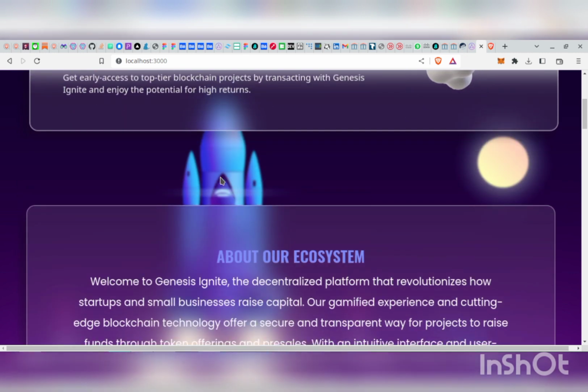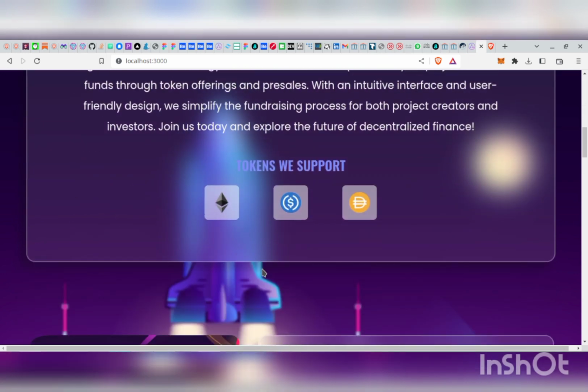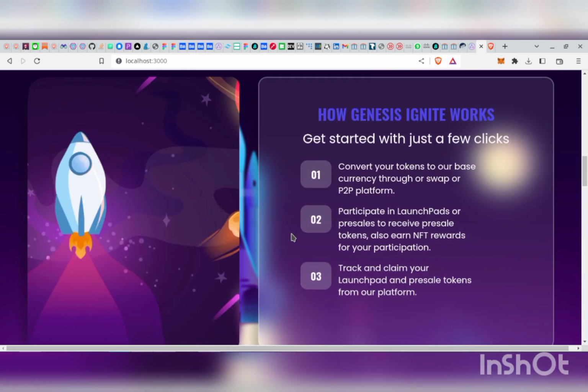So this project is also secure and promotes integrity in the sense that with Genesis Ignite, we do not just generate a Launchpad pre-sale session for users and for projects. With Genesis Ignite, each Launchpad project has a governance attached to it. So at the point where you are deploying a new Launchpad, you're automatically generating a governance contract and also a governance token contract.